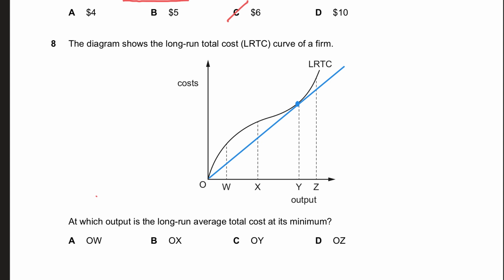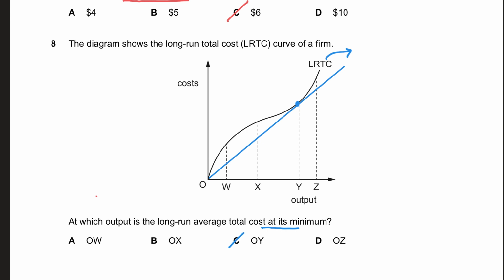If I draw any other line, for example like this one, it is not touching the curve. So by making a line that is tangent to the curve coming from the origin, you can find the slope, and this is also the minimum point of the long run average cost curve. So the minimum point of LRAC will be at point Y.